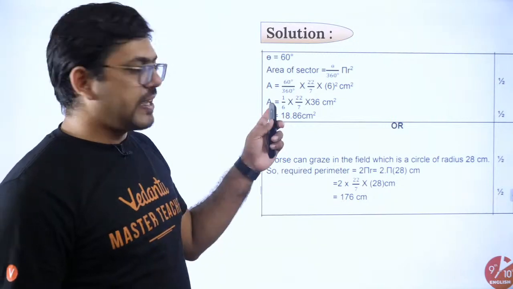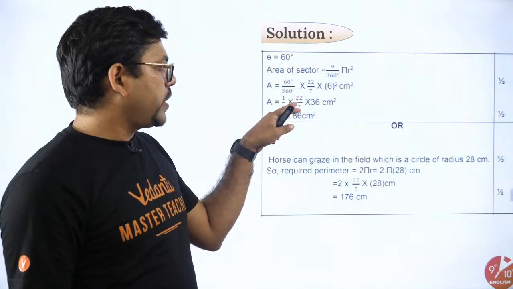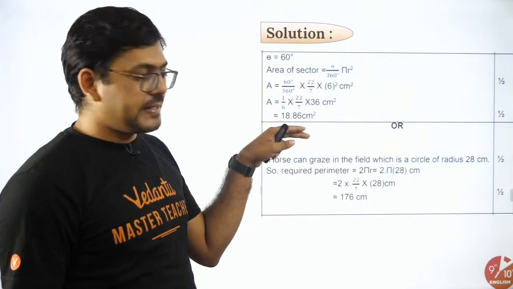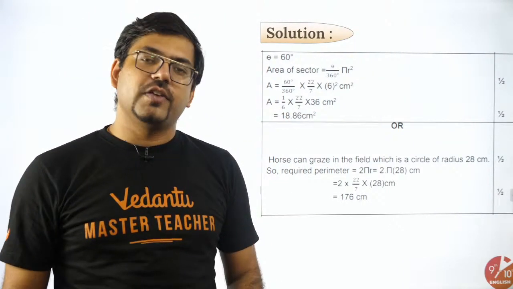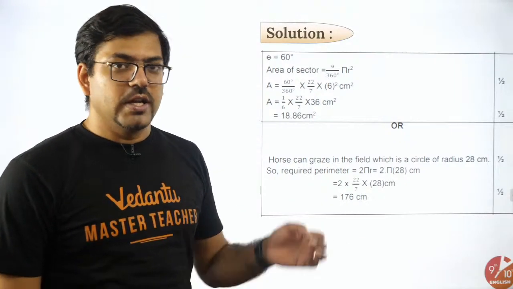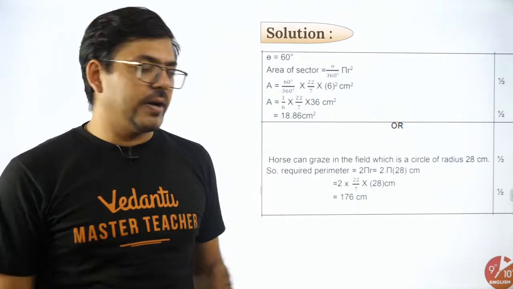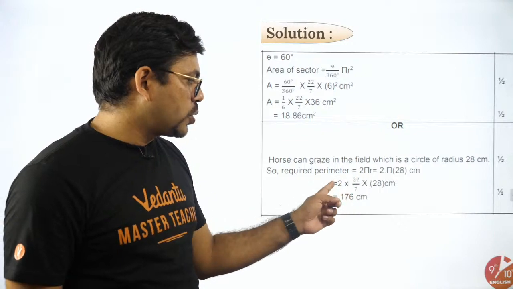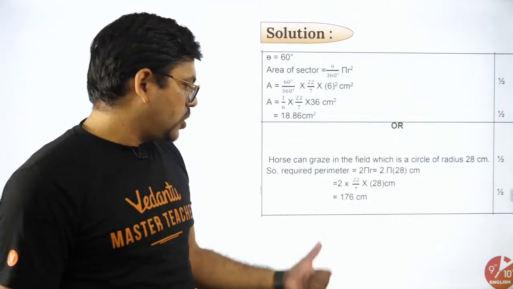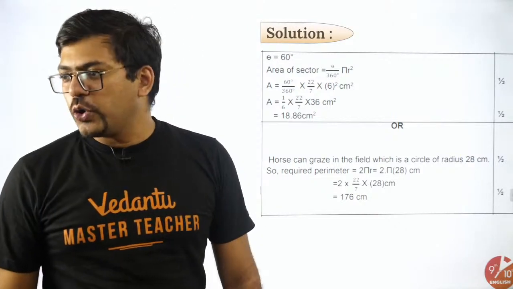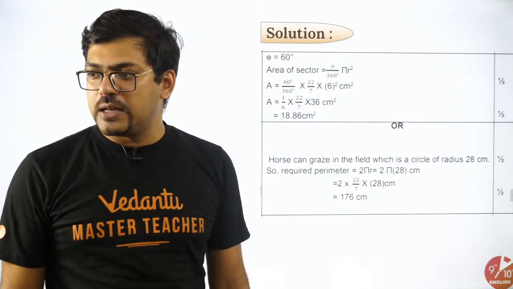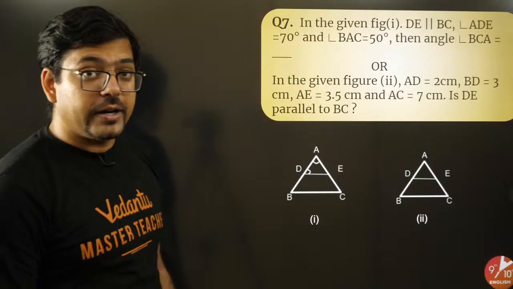Here we go. So the same answer what we did: 1 by 6, 22 by 7, 36. So 6 pi would be equal to 18.86. If you want to get the decimal answer, that's fine. If you don't want, that's also fine. No issues. You can just write it in the fraction format. Next question, 2 pi r. So 2 pi r value is 28. Solving it, getting the answer 176. Okay, fine. So if you all understood till here, let's move on. Sir, syllabus is reduced. Yes, absolutely right, Aryan.